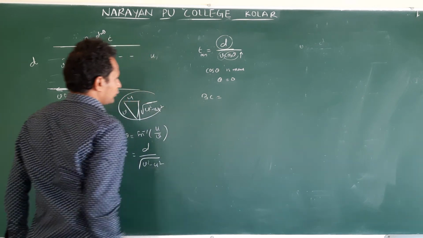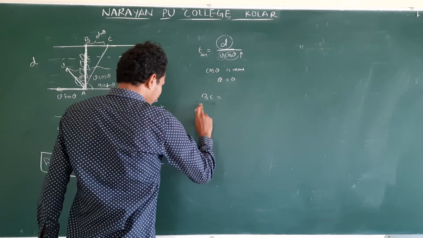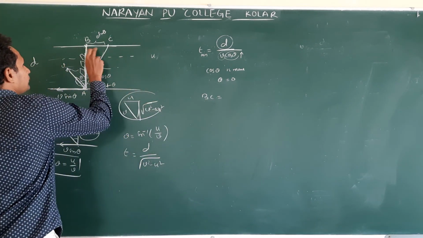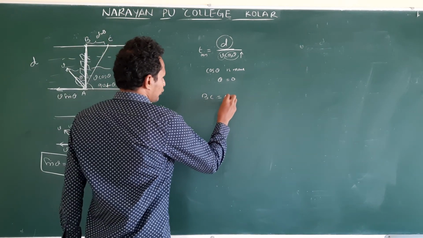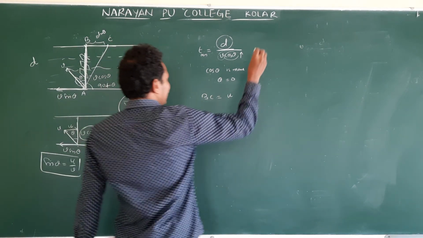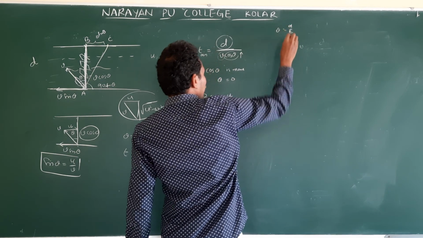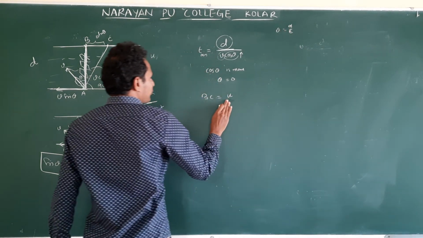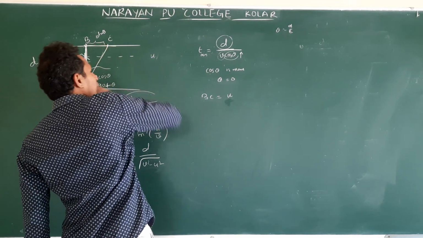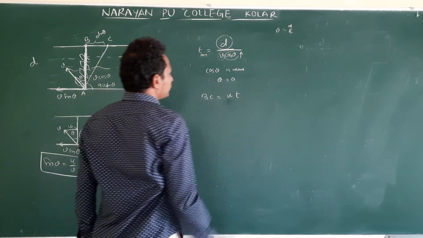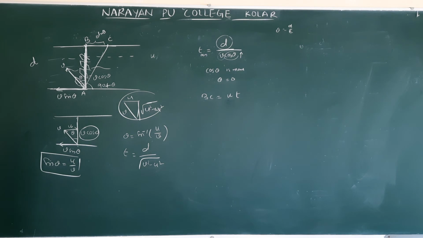BC is the drift. This drift is because of what? Velocity of the river. So what is the general formula? Velocity is equal to distance by time. We are talking about distance. Distance is equal to velocity into time. So which velocity is responsible? River velocity u into time t. Clear? So BC is equal to u t. Clear?